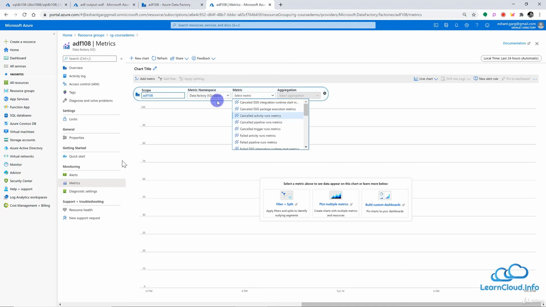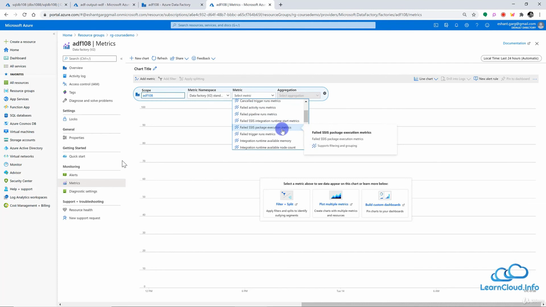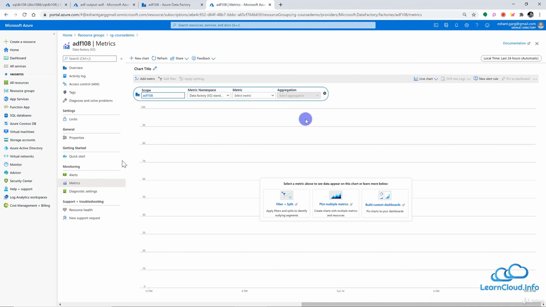Right now I only have one, so I will select it, and here we have all the metrics, and you can see that we have metrics like how many times the activity failed or the pipeline failed, or we have the integration runtime memory issues, CPU utilization. So we can see all those metrics for our Data Factory right here.